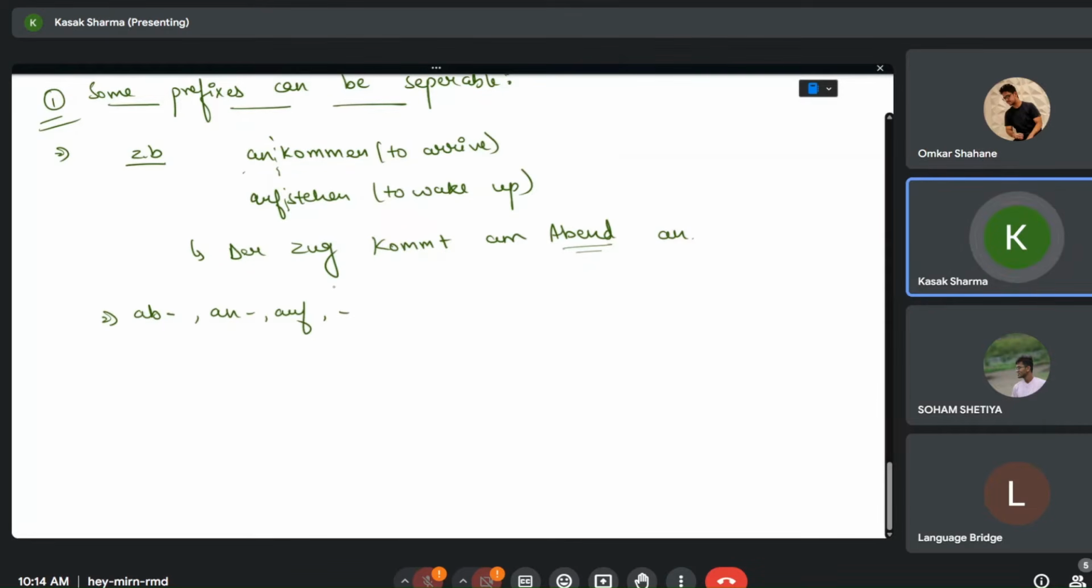there are some of these. Let's say bei, ein, los, mit, nach, her, hin, and vor. So all the TRENNBAR verbs that start with these prefixes are separated, as in they go at the end.